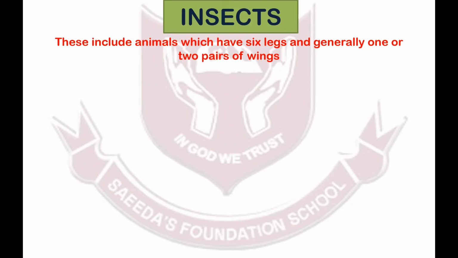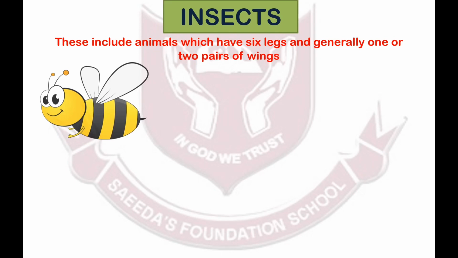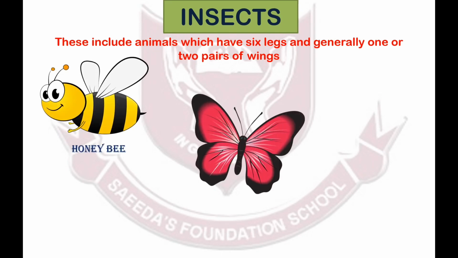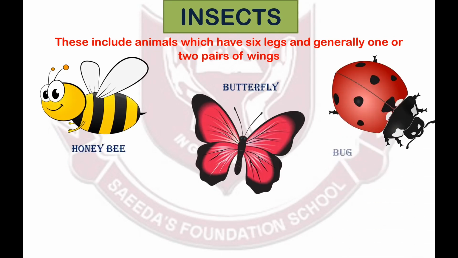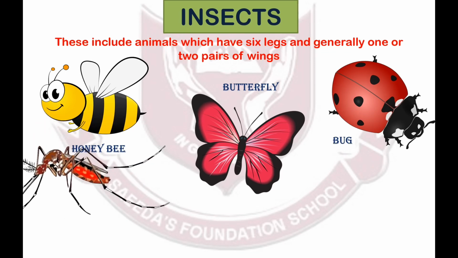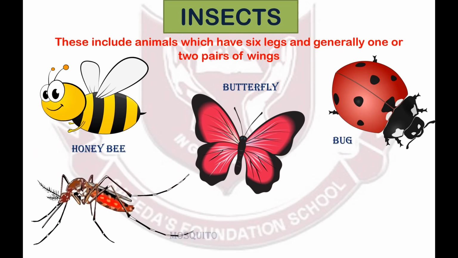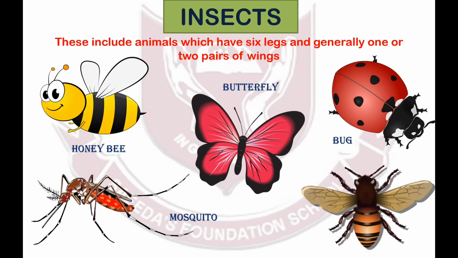These include those which have 6 legs and generally 1 or 2 pairs of wings. For example, a honeybee, a butterfly, a bug, mosquito, housefly, etc. These are all insects.